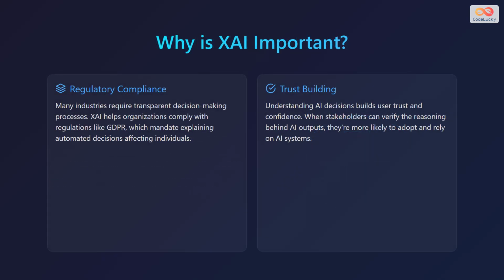Explainable AI is important because many industries require transparent decision-making processes. XAI helps organizations comply with regulations like the General Data Protection Regulation, which mandates explaining automated decisions affecting individuals. Understanding AI decisions builds user trust and confidence. When stakeholders can verify the reasoning behind AI outputs, they're more likely to adopt and rely on AI systems.